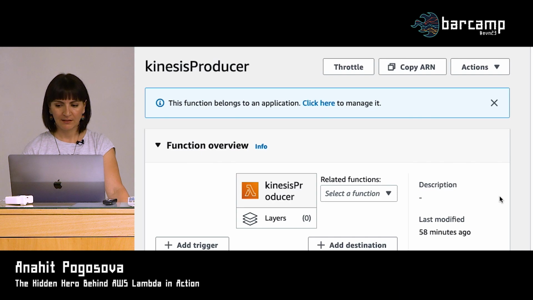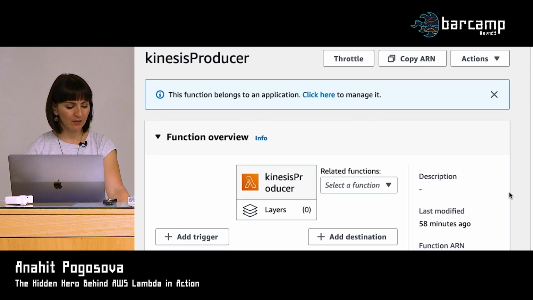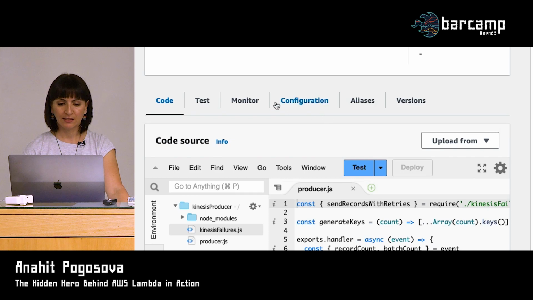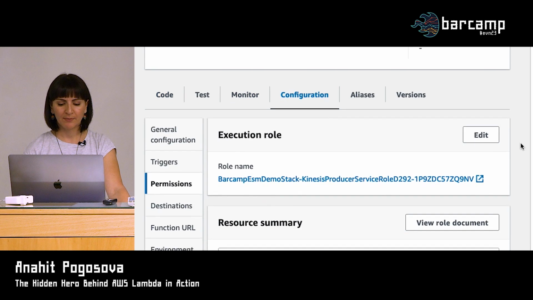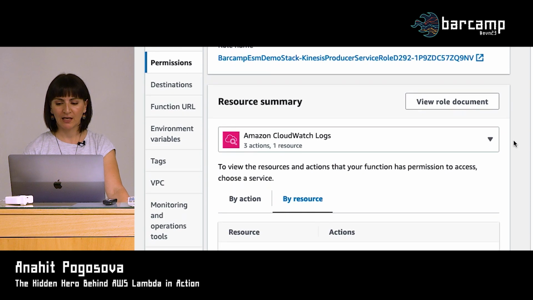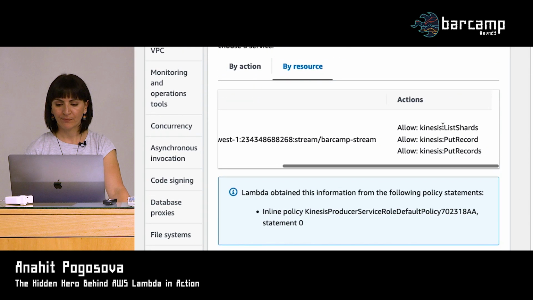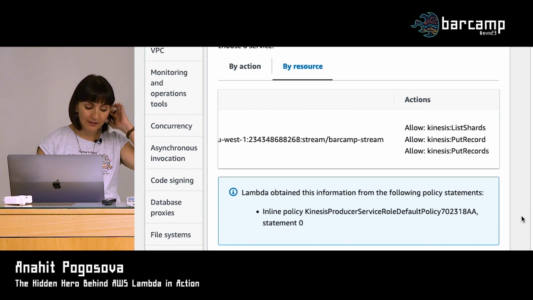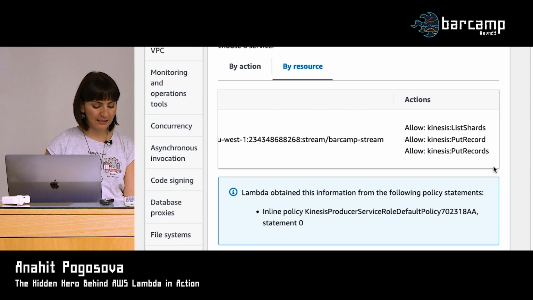And there is the producer code, and maybe I will show quickly the configurations or the permissions that I just showed you. So with that one line of code, we added three allow actions to our Lambda. So we allowed our producer Lambda to write records to the stream. So this is how it looks like.